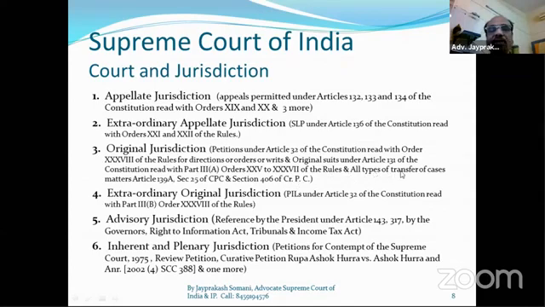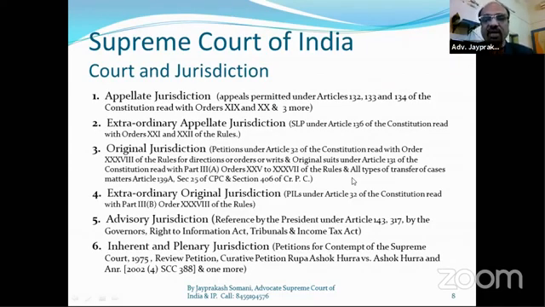And all types of transfer matters, how transfer matters take place, I will explain to you a little. Suppose in one district, from one tehsil to another tehsil, transfer will be handled by the district court. From one district to another district in one state, suppose in Maharashtra, when a case is transferred, that power is for the High Court of Maharashtra.